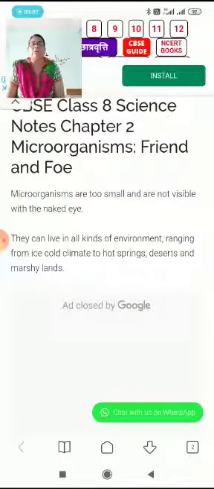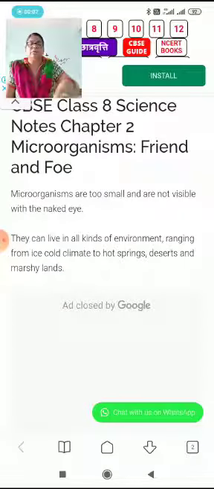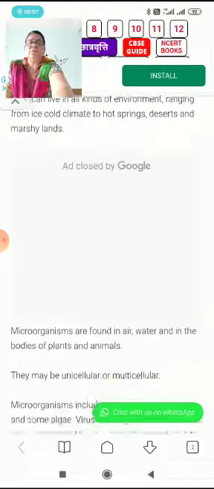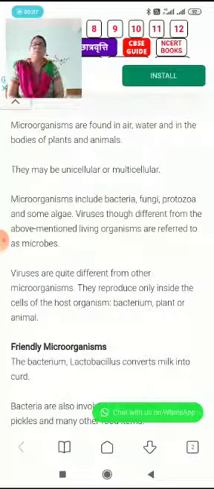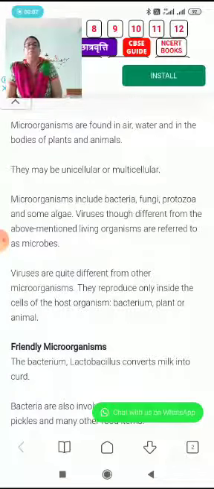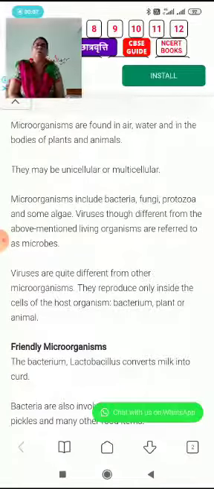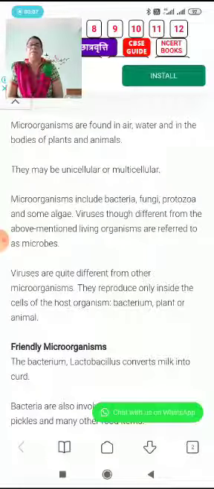They can survive and live in all kinds of environment, ranging from hot springs, cold springs, ice cold climate, deserts, marshy lands, air, water, etc. They are found in all types of habitats, even in the bodies of plants and animals.